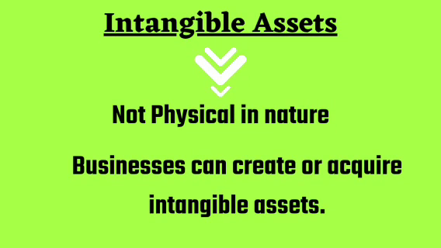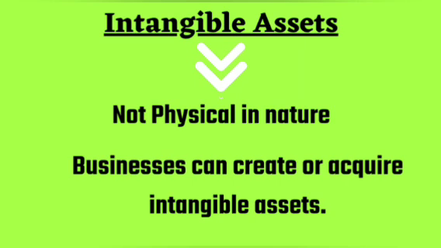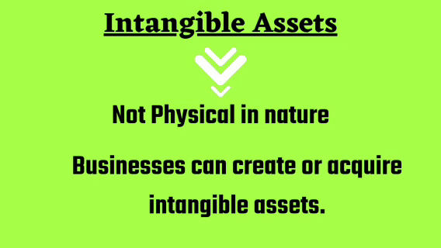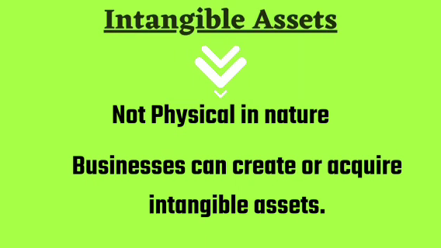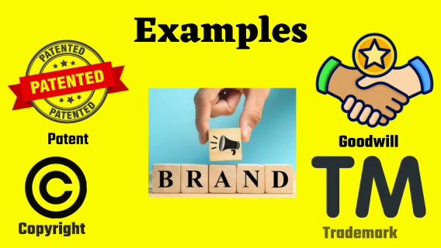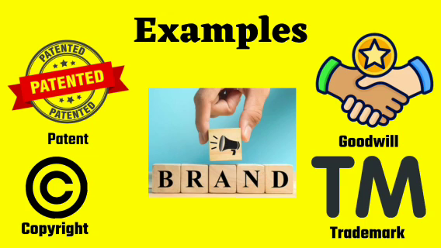Intangible assets lack physical existence. It means you can't either see or touch these assets. These assets can be acquired or created by the business. For example, goodwill. Goodwill is created over time due to the good reputation of the business, whereas it is possible to acquire a patent from the legal owner. Now let's take a look at some examples of intangible assets: patent, brand, goodwill, copyright, trademark.